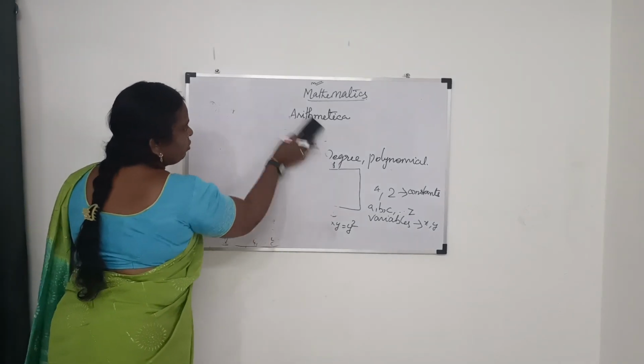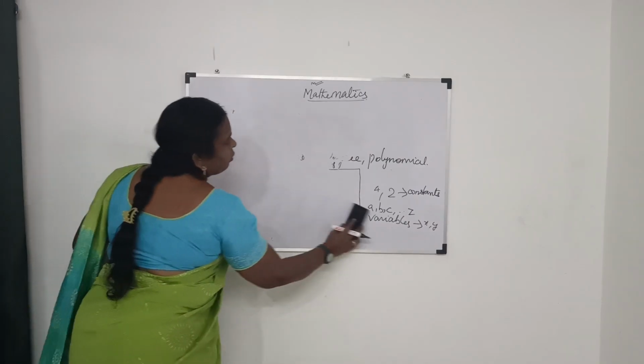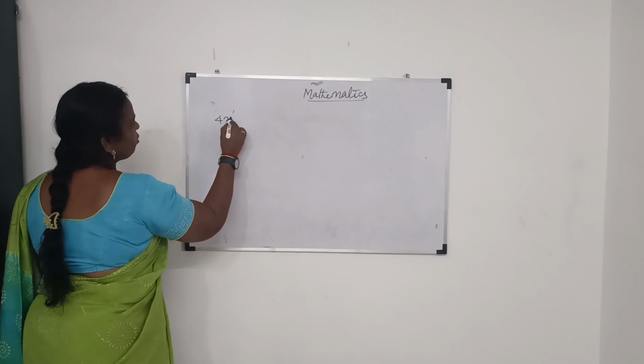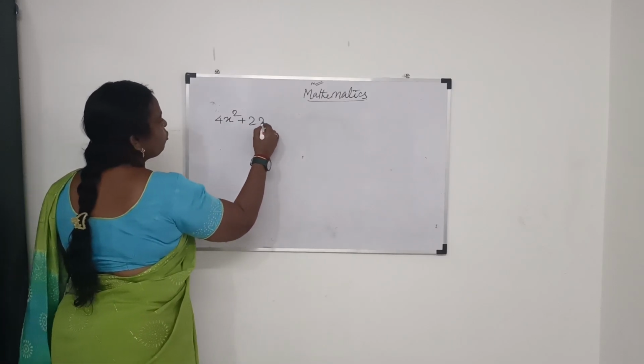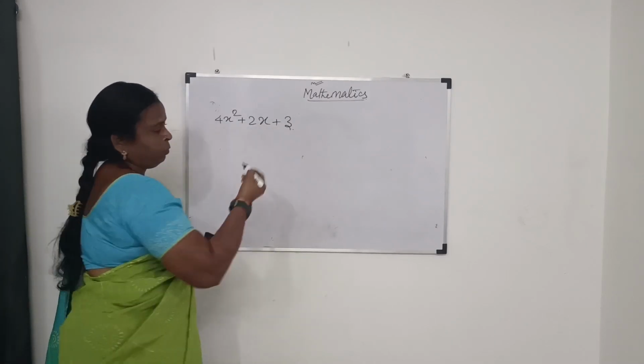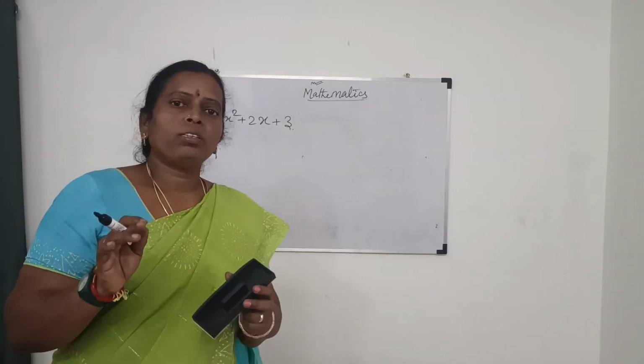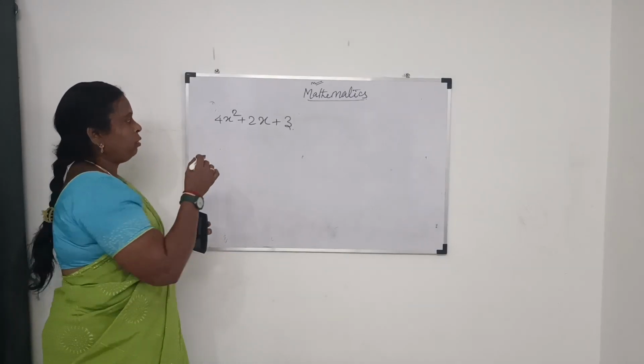Then we will continue. For example, 4x square plus 2x plus 3. Right? In this, I told you the degree is the highest power of the polynomial.